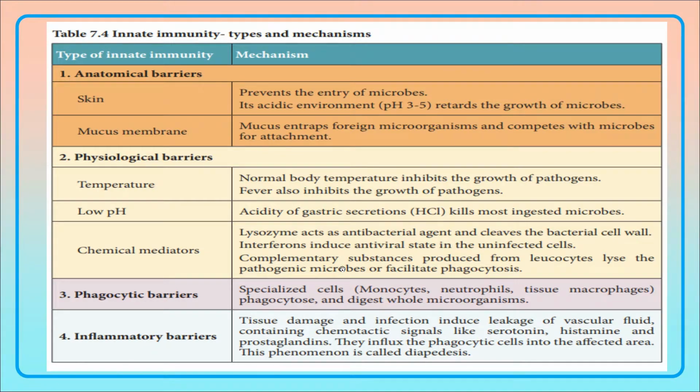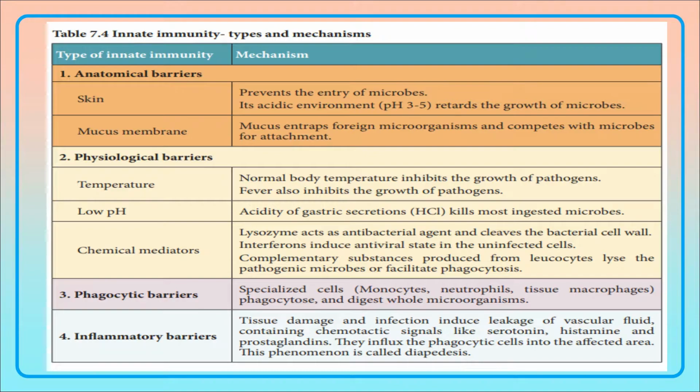many more cells. Thirdly, complement substances which are produced by the leukocytes. These substances will lyse the pathogenic microbes and they will facilitate phagocytosis. Phagocytosis means cell eating. They will engulf the pathogenic microbes and destroy the pathogens by phagocytosis. Thirdly, phagocytic barriers.